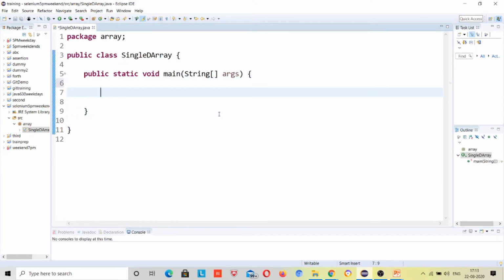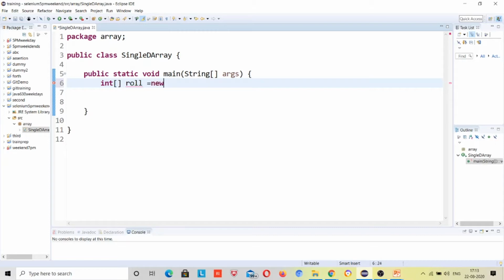Okay, so first I will define int roll, right? And here I have to give the brackets. Whenever you see this, it means you are seeing an array kind of thing. New int, suppose I give size 3. So what will the indexes be? 0, 1 and 2. Starting from 0, that's why the indexes are total 0 1 2, till 2.